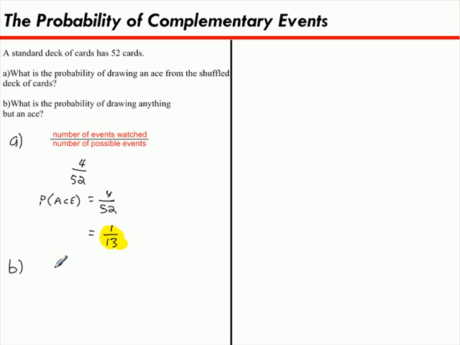Here's how we can write the complement of getting an ace. The probability of not getting an ace is equal to all possible outcomes, which is 1, and we subtract from that the probability of getting an ace.